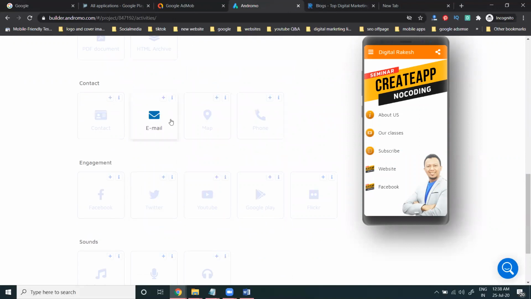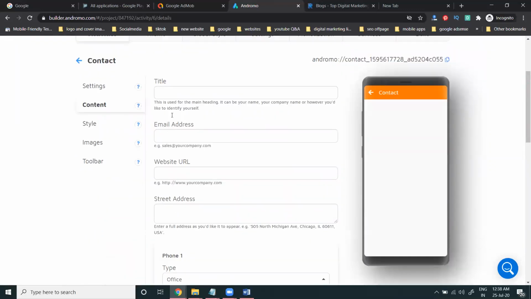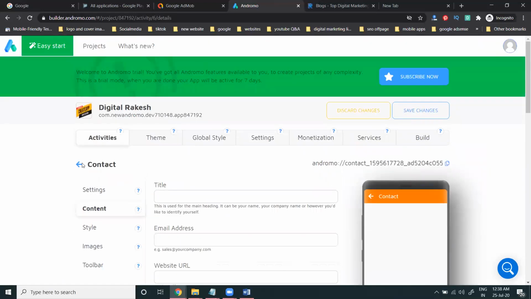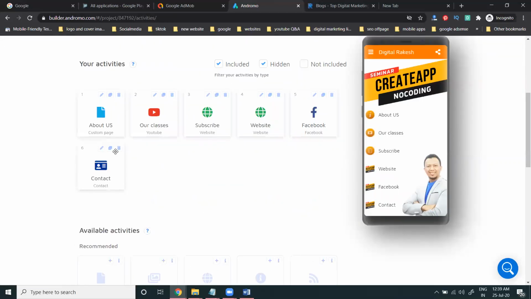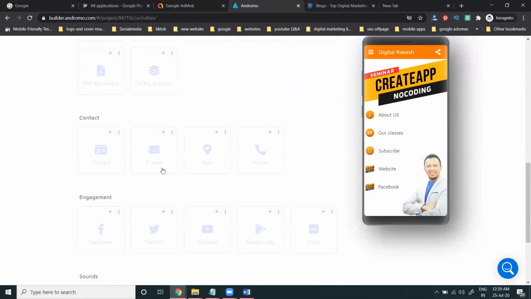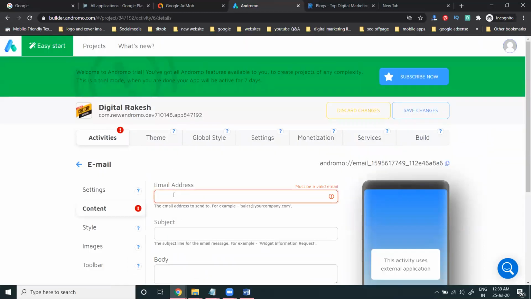So here, just Contact. Content will be given. Add your title, email, website URL, and everything in the particular option. Street address, every option will be here. Phone number. If it's not required, we can close this option. And call and email option. Anyone you want to suggest, the email will be here. Just we can write your particular email ID.